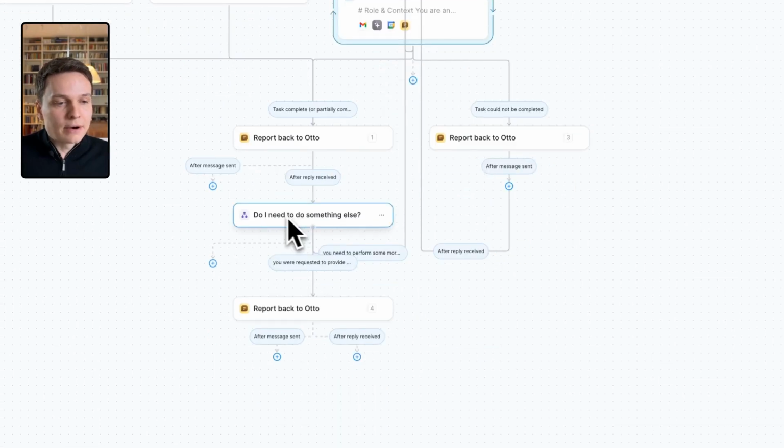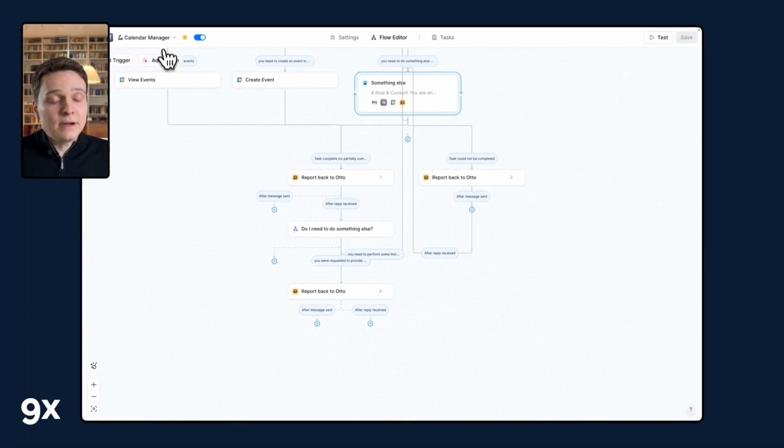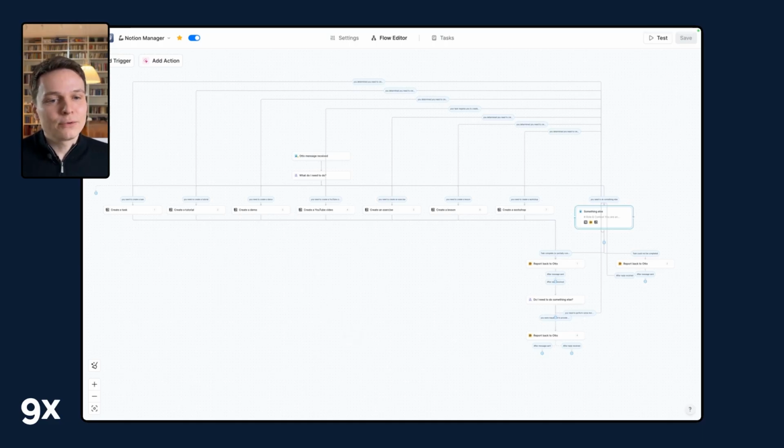And then here we are going to have basically the follow-up with Otto that is handled with these last modules. So that's an example for a calendar manager. Here's an example with a Notion manager. So a disclaimer here, the Notion integration is very, very recent with Lindy.